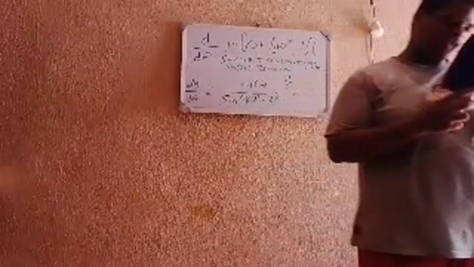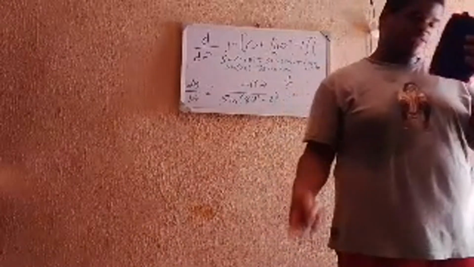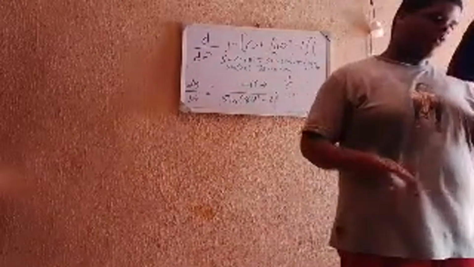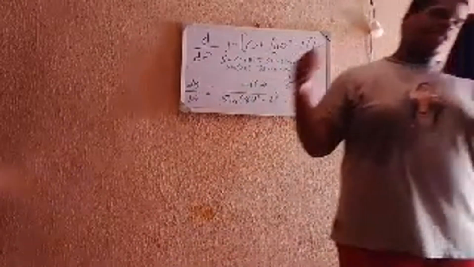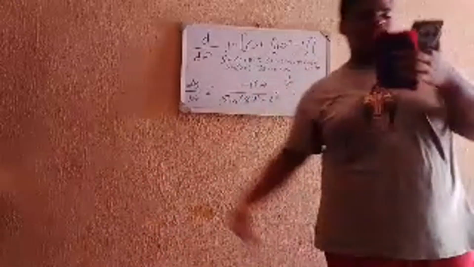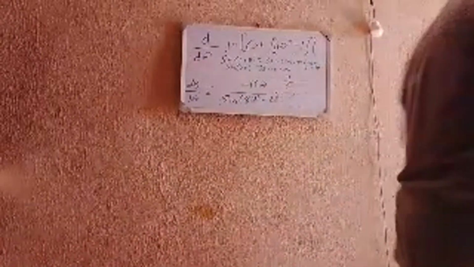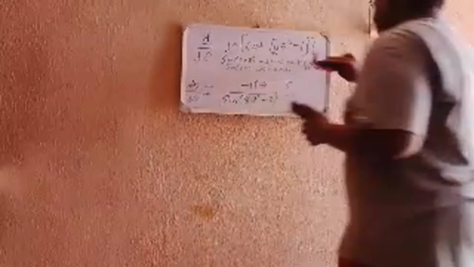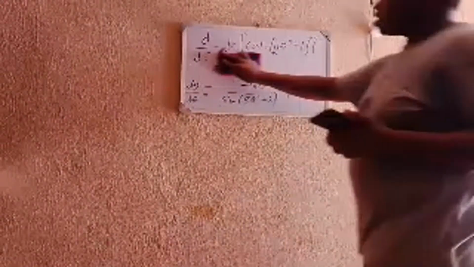A third solution was minus 16 theta divided by sine 8 theta square minus 2, same thing as that. The fourth solution, the first one I got, was minus 8 theta divided by sine 4 theta square times cos 4 theta square. There are plenty of different ways you can represent it in trigonometry.